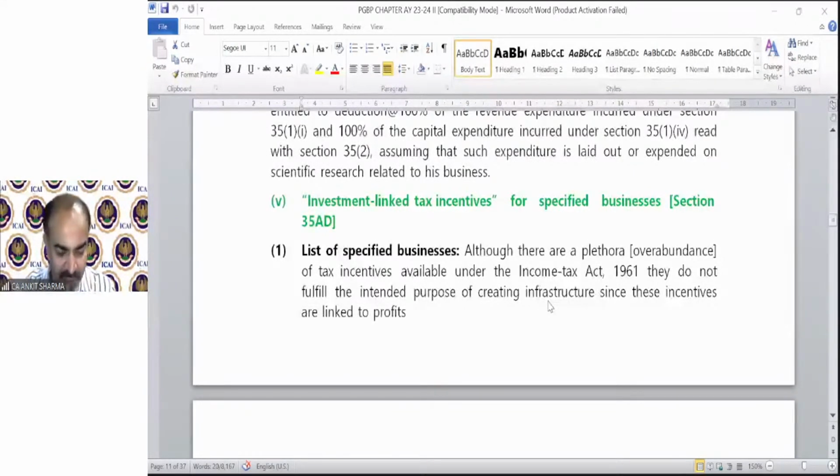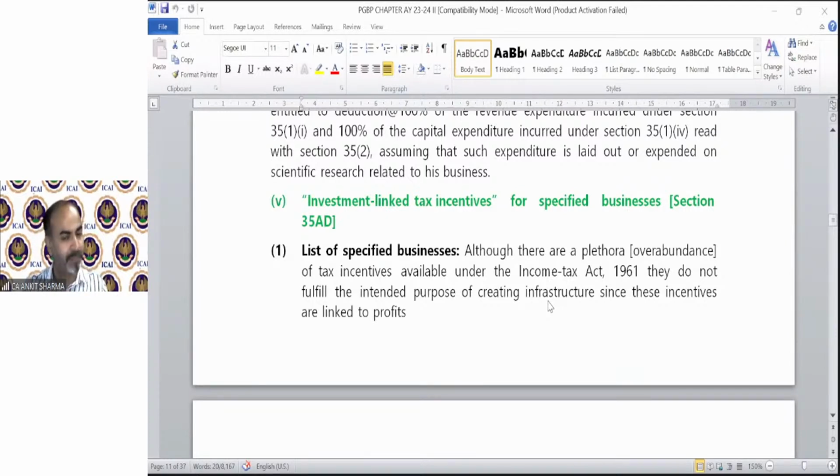35AD looks like section 35, scientific research. Under section 35, it's a scientific research business, and if it is doing some expenditure, then you can claim deduction in the year of commencement of business, almost the same provision as section 35. There's a list of specified businesses, and if you are doing any expenditure regarding that and capitalizing that, then you can claim deduction of all those expenditure in the year of commencement of business, 100%. Even if you sold the asset specified in section 35AD, the concept of sold asset for scientific research